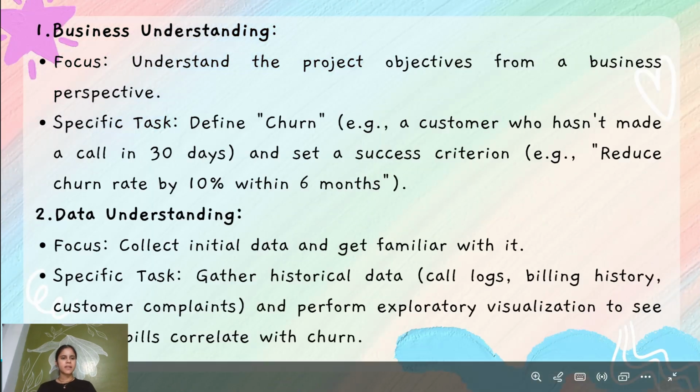The first one is business understanding. The focus is to understand the project objective from the business perspective. The specific task is to define churn, for example, a customer who hasn't made a call in 30 days, and set a success criteria. For example, reduce churn rate by 10% within 6 months.